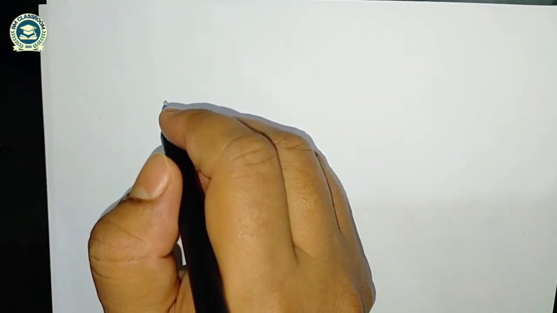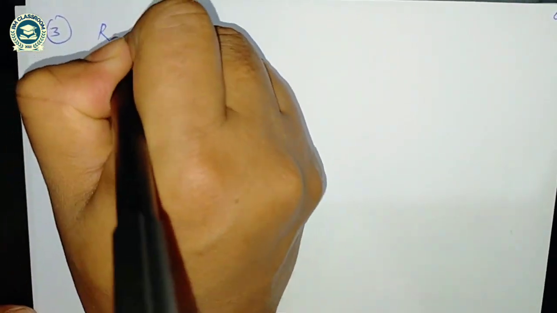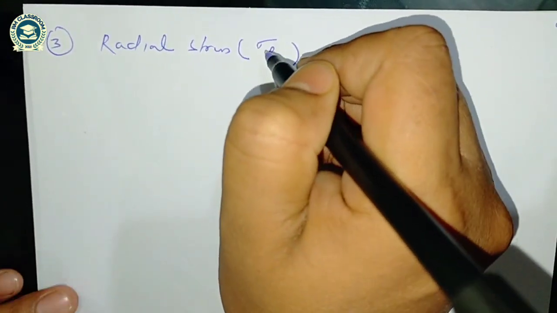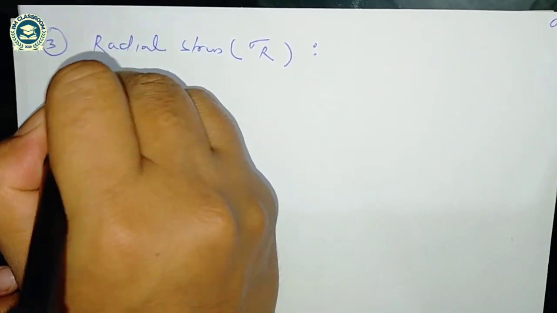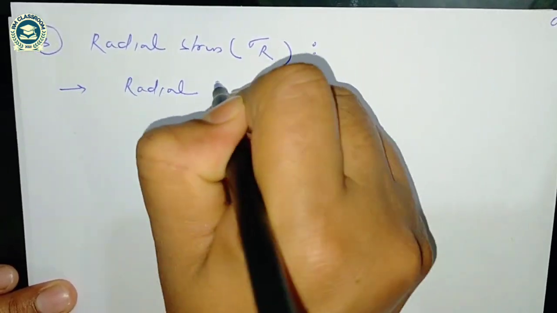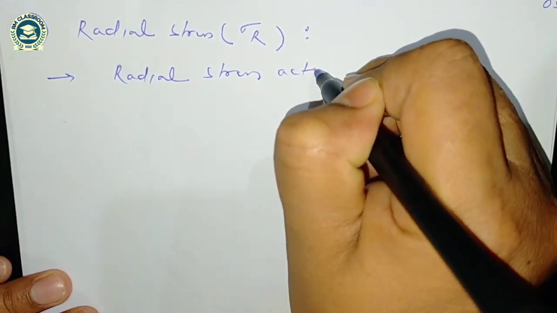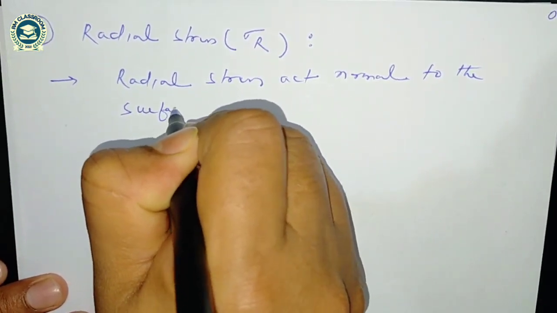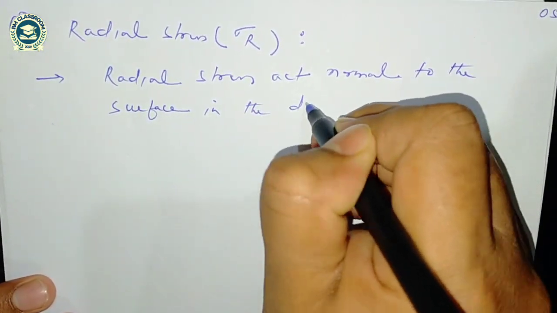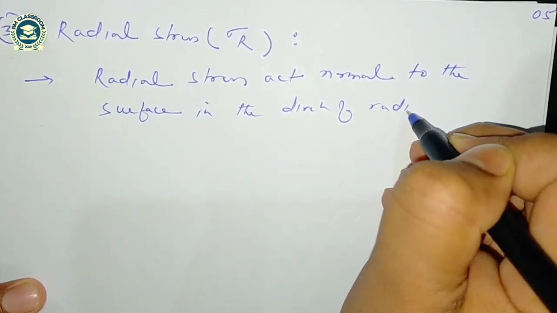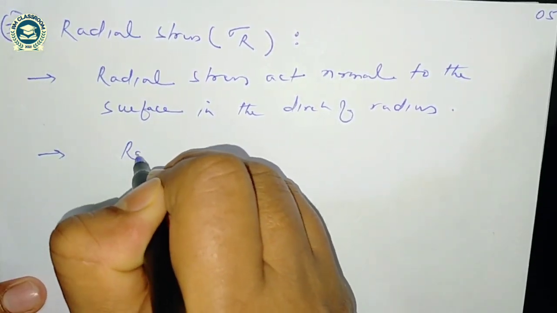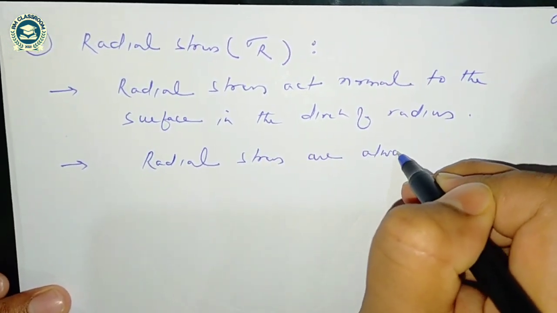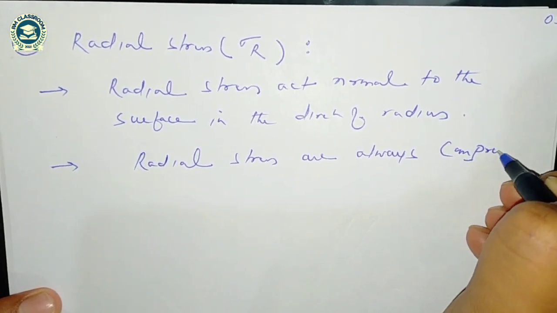The third stress I am going to discuss is radial stress, sigma R. Radial stress acts normal to the surface, in the direction of radius, and radial stress is always compressive in nature.